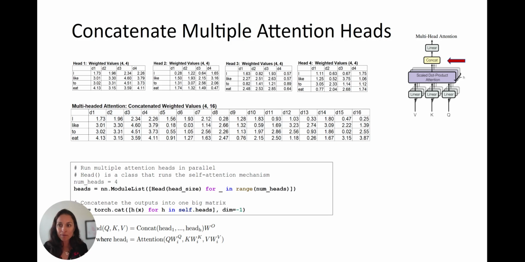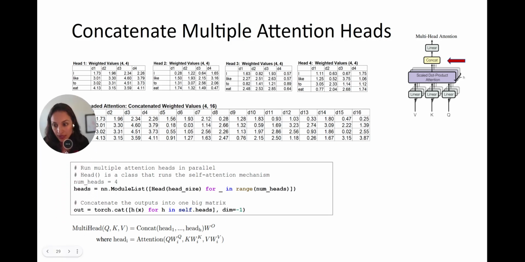In this step, I just decided to have, why not, 4 attention heads. In this step, we just concatenate them together. So we take all 4 matrices and just create one giant matrix of 16 columns, okay? And here is the code right here. We just concatenate, and here's the math right here.